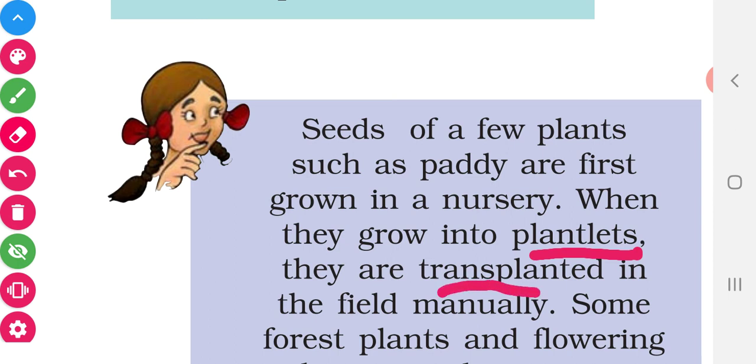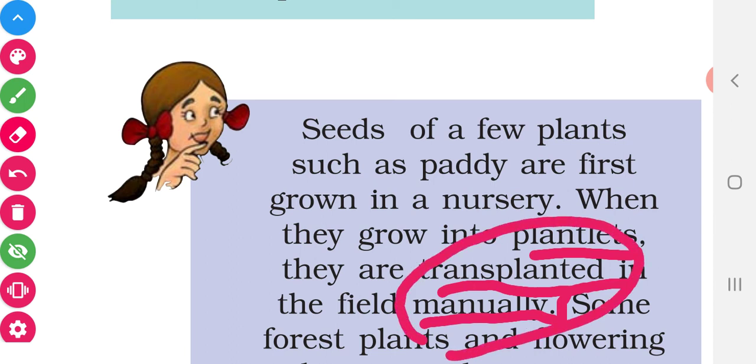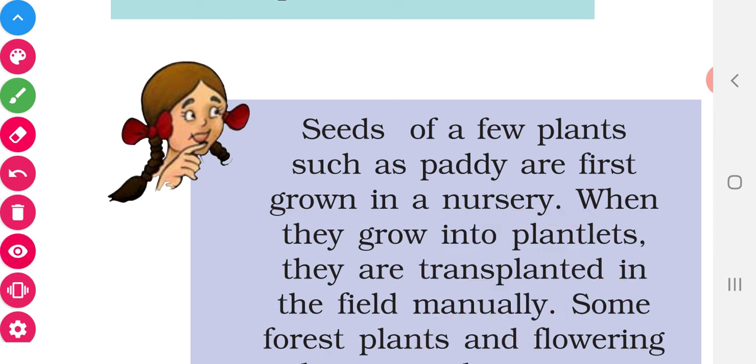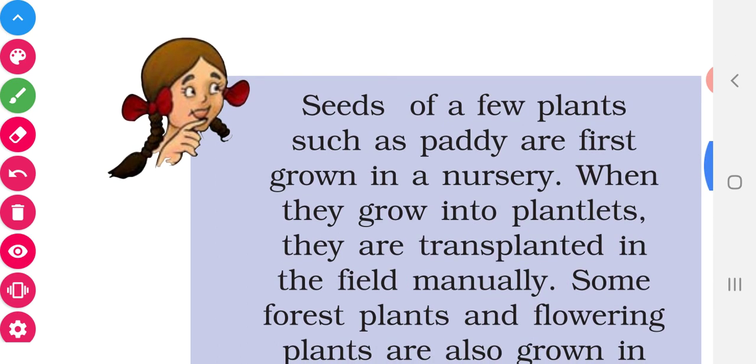Then they can be transplanted into the field manually. With the help of hand itself, they fix the small plants into the soil, no? That process is called transplantation. So paddy is grown only by transplantation. We do not do sowing for paddy. We do transplantation only. So what is meant by transplantation?